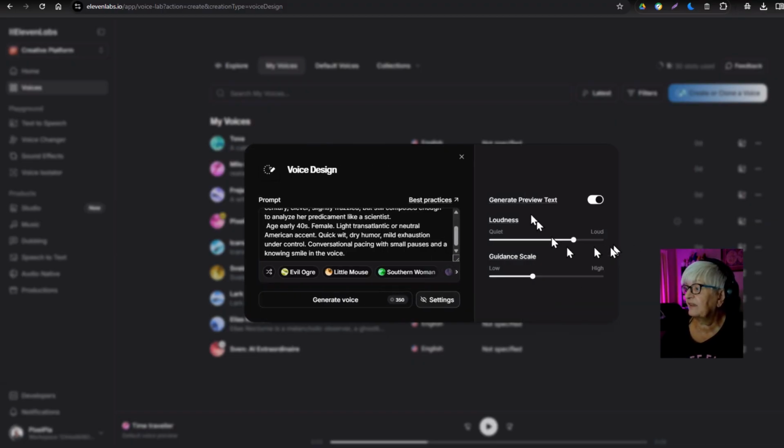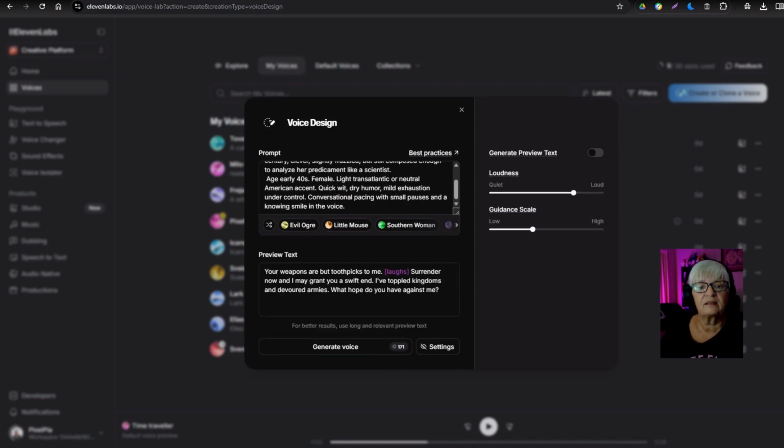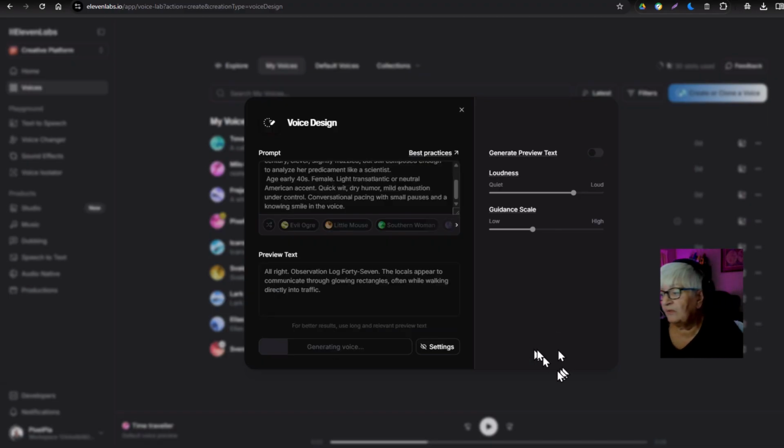Then we go in on the settings here. We can generate a preview text, and I have that right here. Let me copy that and put it here so we can hear her talk. Loudness is how loud her voice should be, and guidance scale is how much we should follow the prompt. I leave them as is and generate voice. This will be fast, and you will hear 3 examples as it is done.